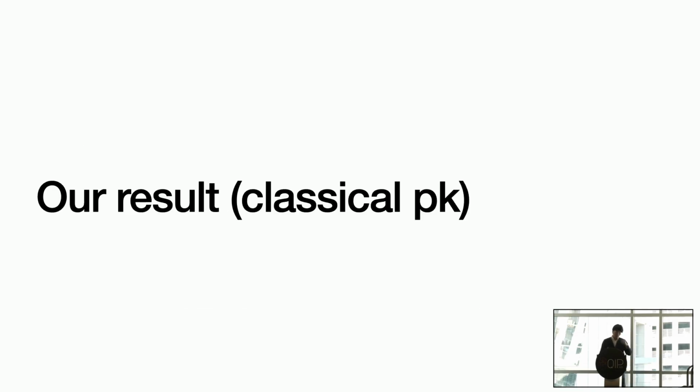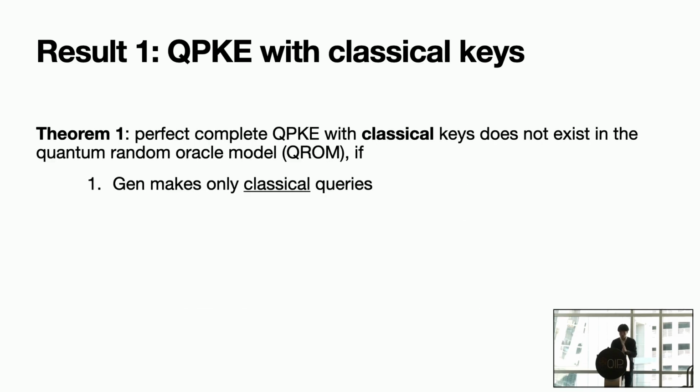Okay, so let's start with our first result. Our first result says the following. If we only consider quantum public key encryption with classical keys, so the public keys and secret keys are both classical strings, and even if the ciphertext can be quantum, so it can be quantum ciphertext or classical ciphertext, then perfectly complete quantum public key encryption, meaning you can always perfectly decrypt a ciphertext as long as it is generated honestly, does not exist in the quantum random oracle model.